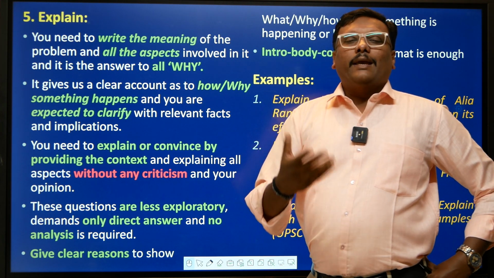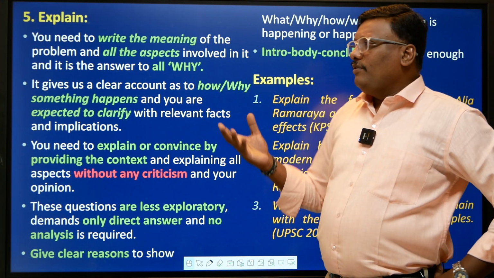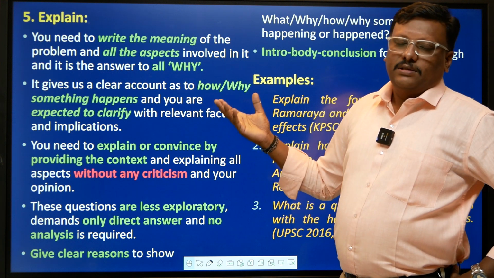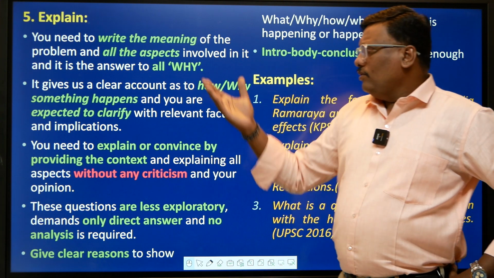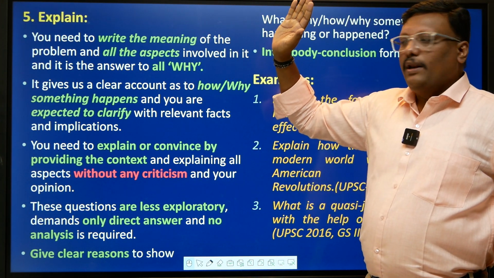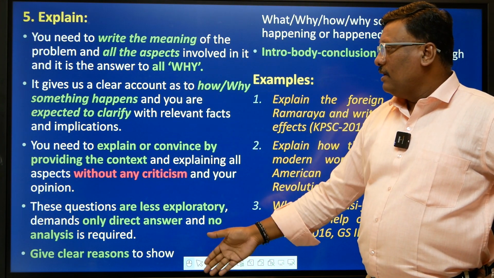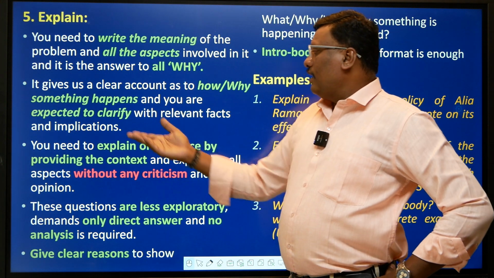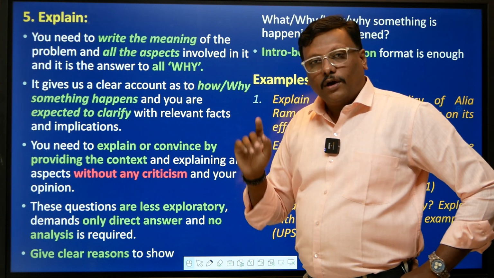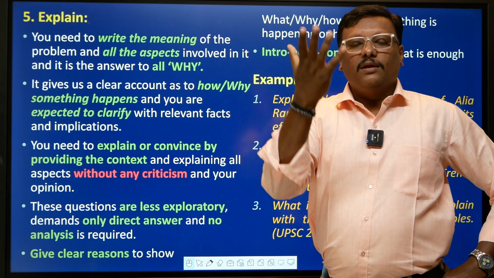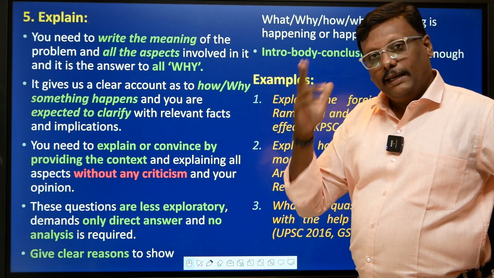For example, why El Nino, or explain the phenomenon of El Nino, right? You have to talk about all the aspects, all the reasons as to why this sort of variation in the weather pattern is happening. You have to talk about all this. That is your simple explain, right? So it clearly gives an account of how and why something happens, after which you are expected to clarify with relevant facts and implications, because you have a point of argument. That point of argument is that you are trying to explain why something is happening, and you are supporting that argument with relevant facts and data, right?